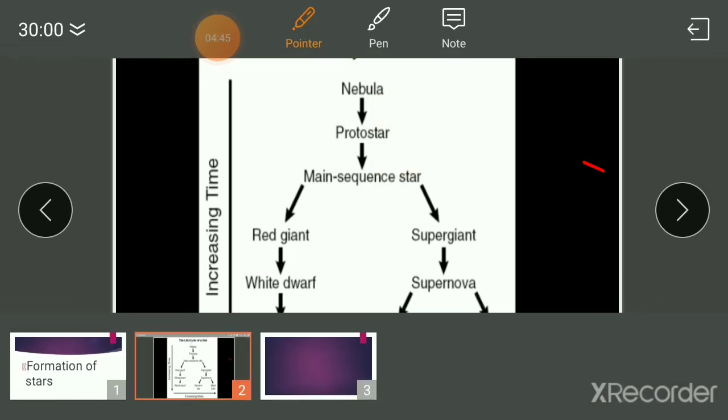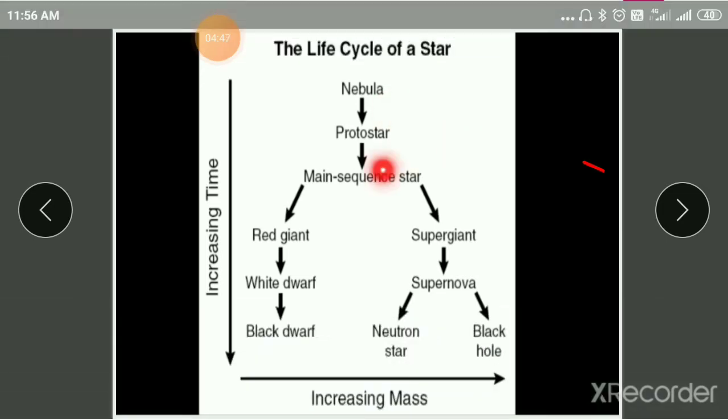Next is the main sequence star stage. A main sequence star means the core temperature is equal to 10^7 Kelvin. At that temperature, hydrogen fuses into helium.